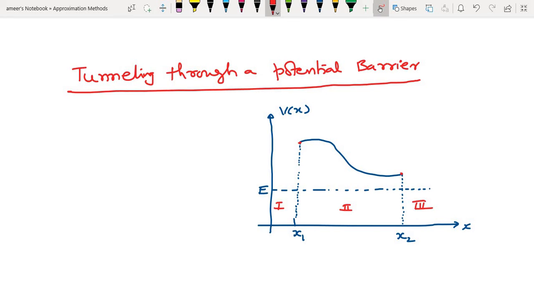So some of the particles are incident here in region 1, and there is a probability of transmission, and there is a probability of reflection, which we will work out now. That is the tunneling. The particles are incident in this region. This is the location x1 where the particle is entering, and this is the location x2.